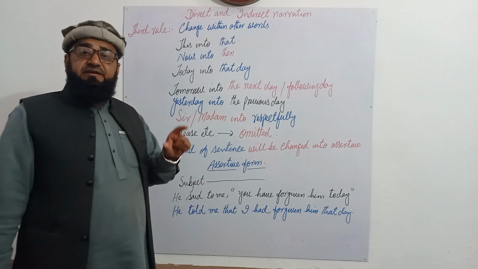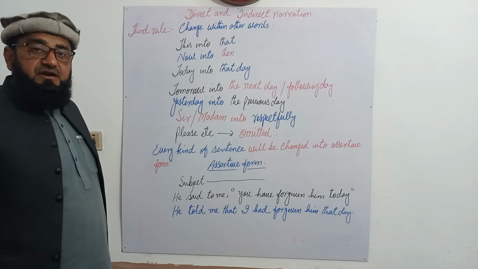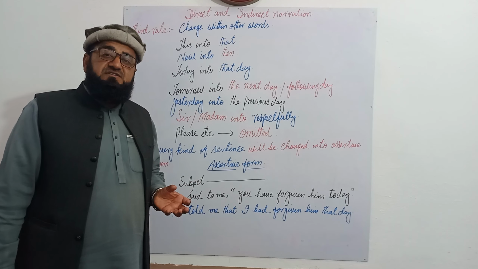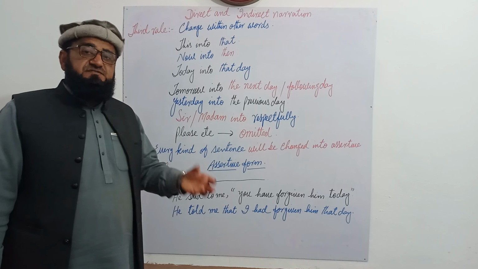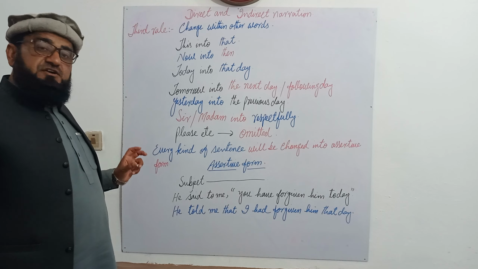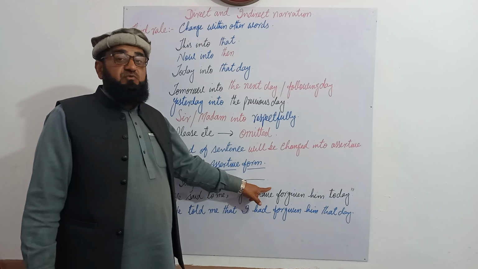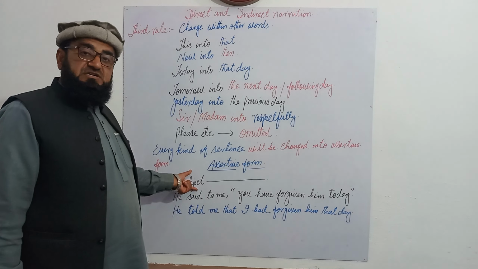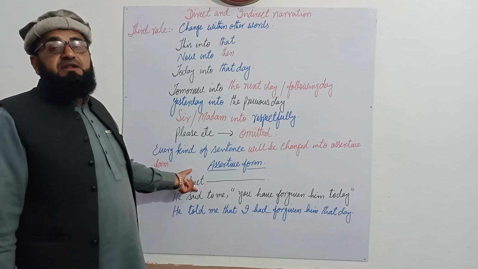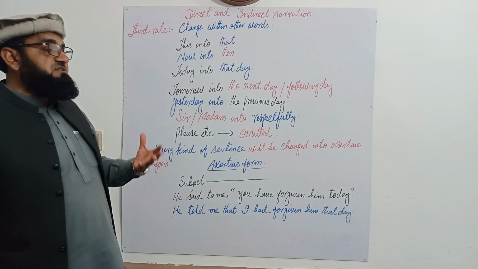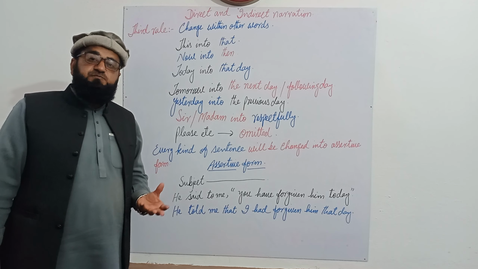We have the third kind, that is imperative. Imperative sentences are those kinds of sentences which start from a verb, and there will be a full stop at the end. They will not start from the subject. There will be no subject in an imperative sentence. For example, open the door, in which there is a command, or in which there is prohibition.